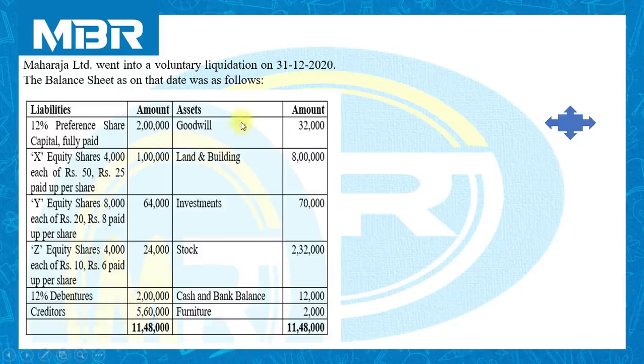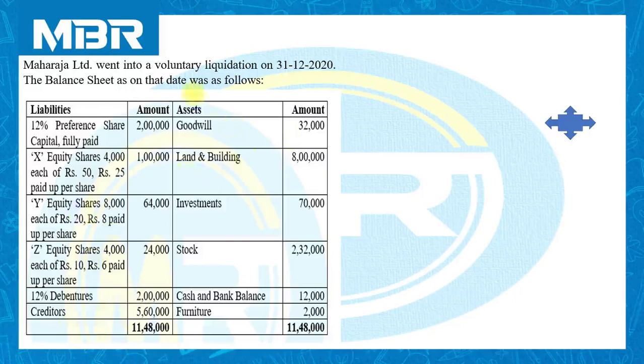On the asset side of the balance sheet, we have goodwill for rupees 32,000, land and building for rupees 8 lakhs, investment rupees 70,000, stock 2 lakhs 32,000, cash and bank balance 12,000, and last but not least, furniture rupees 2,000.